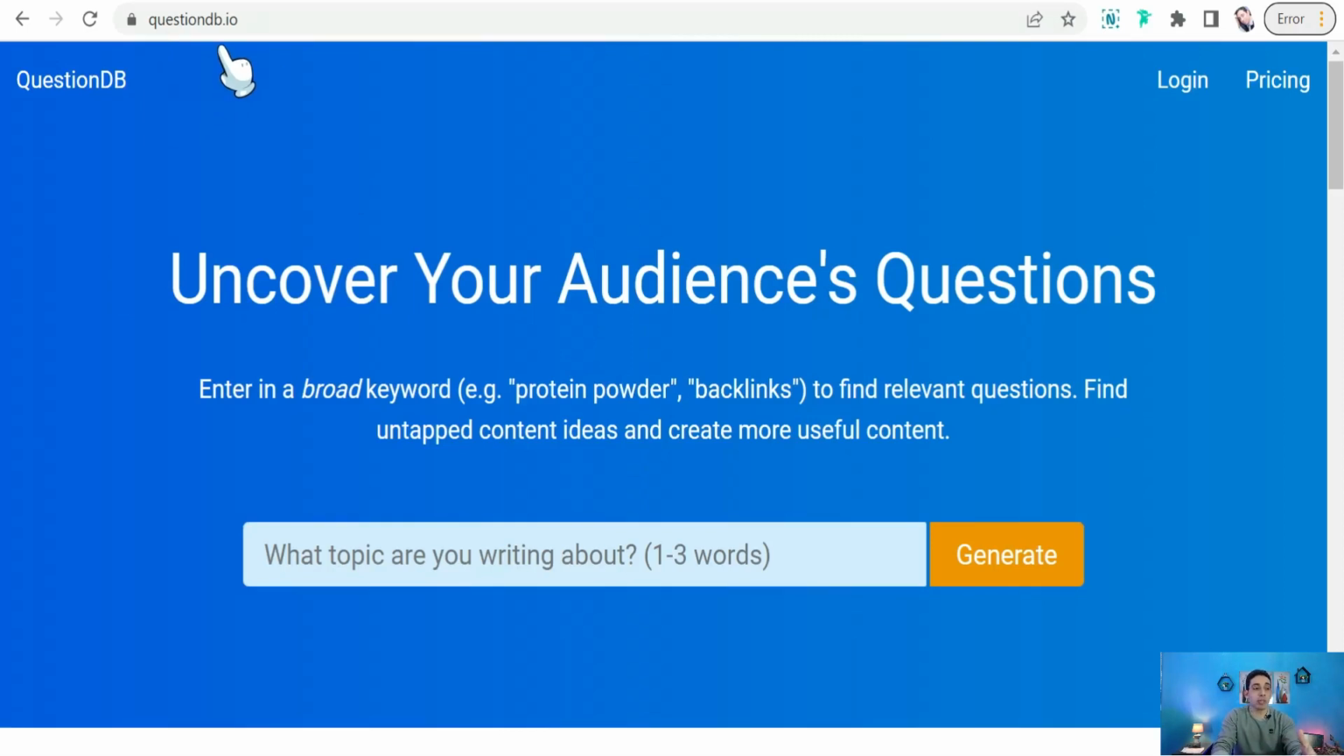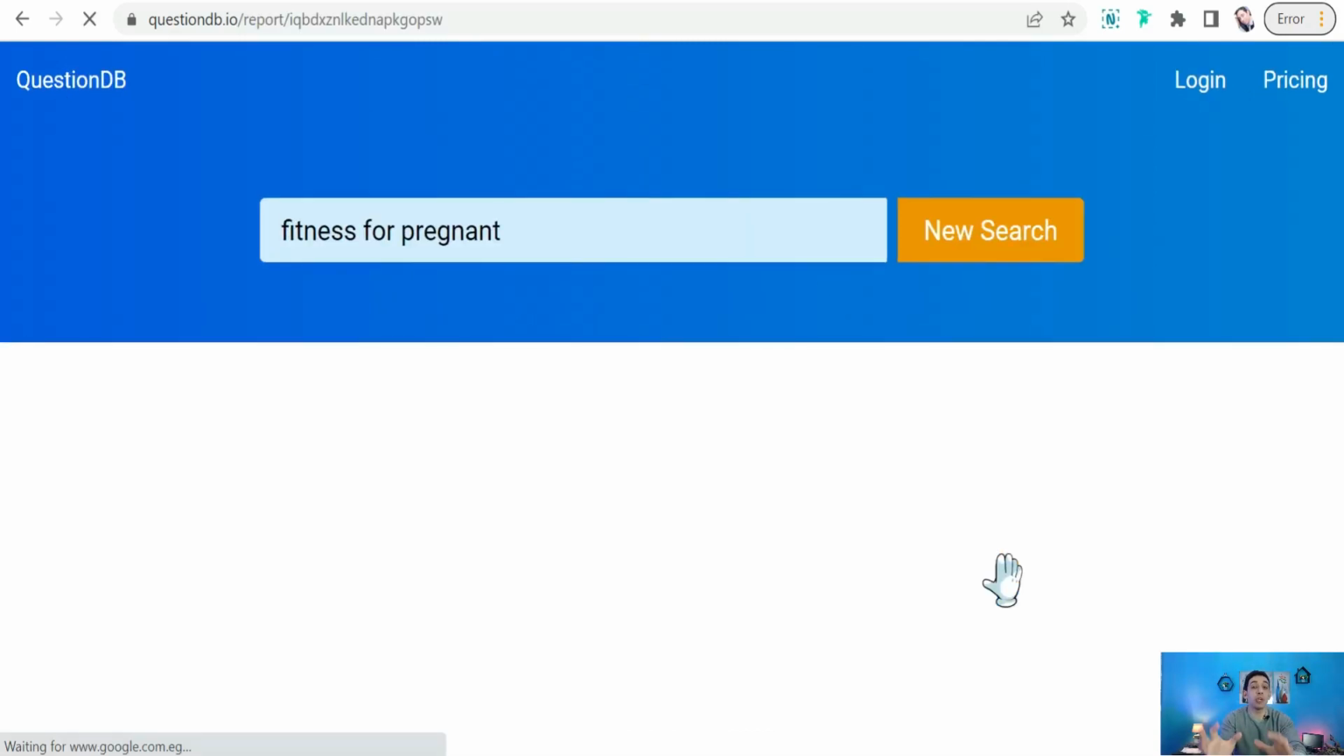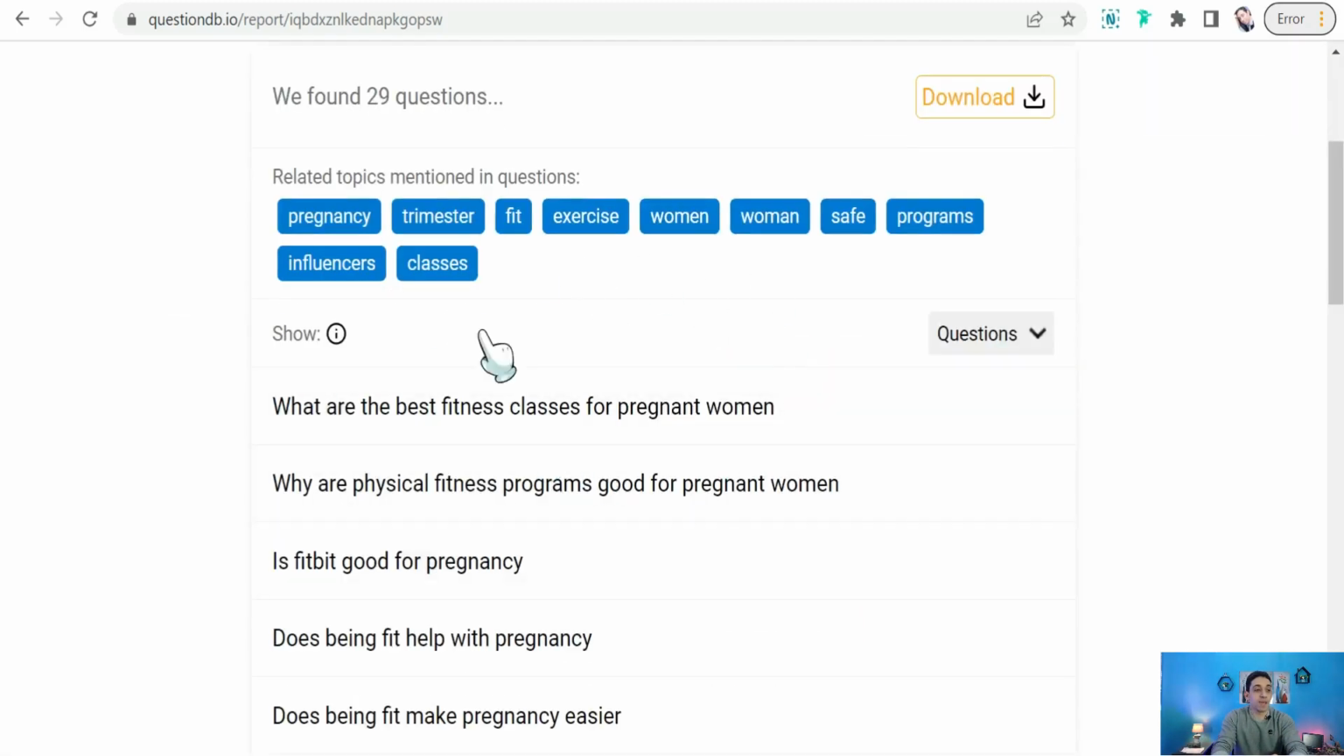questiondp.io. It's similar to the previous one, just here you can insert your topic, like the same one, Ctrl V, fitness for pregnant, and just click over the generate button, and it gives you a bunch of questions you can insert in your articles to make your articles comprehensive with your topic, that covers all insights of your topic. As you see, like what are the best fitness classes for pregnant women, why are physical fitness programs good for pregnant women, and so on and so forth. So you can pick some of these beautiful questions to include in your articles.